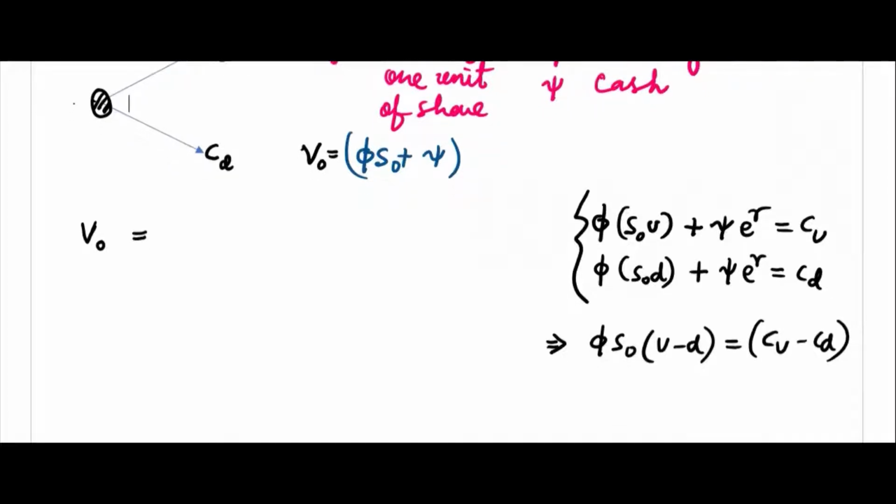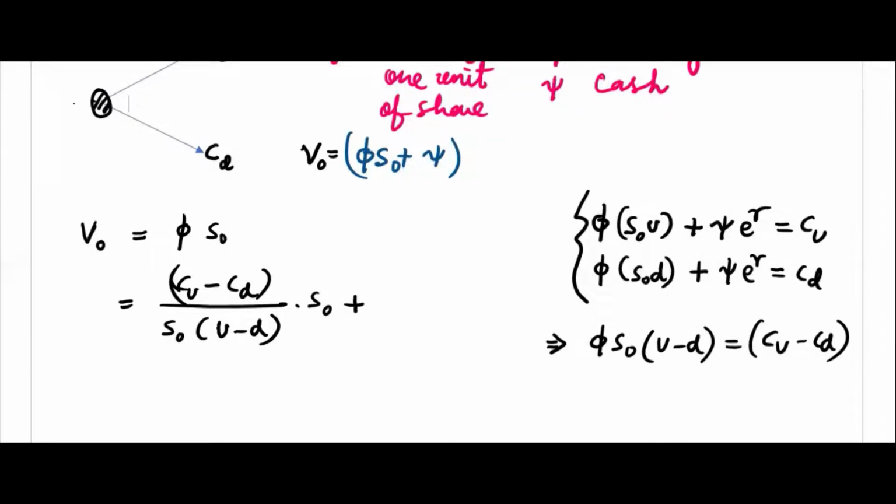And then phi is equal to CU minus CD divided by S naught times U minus D. This is phi. Then you have to find psi also, the second one. You put the value of phi, you will get psi.